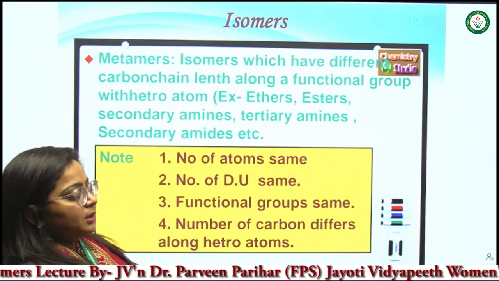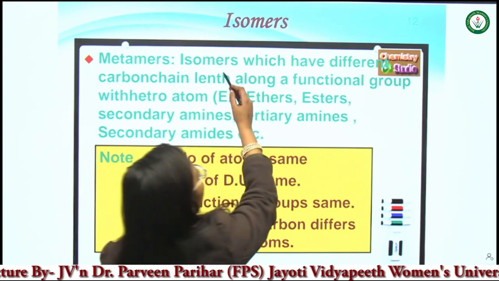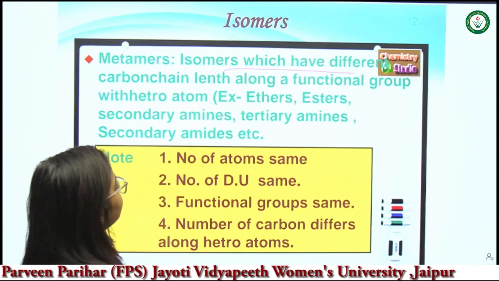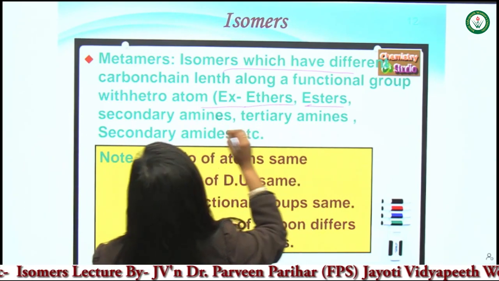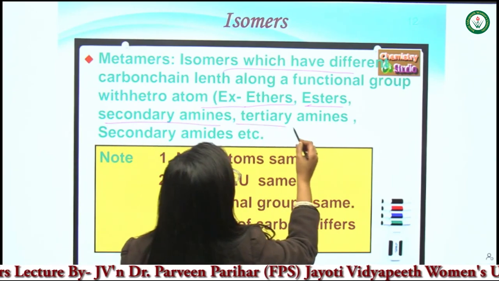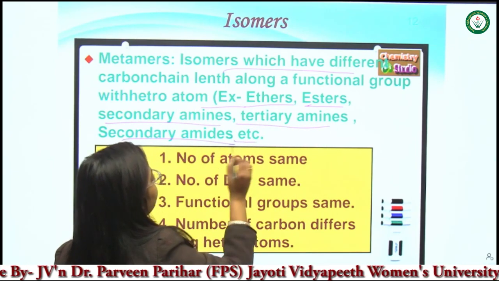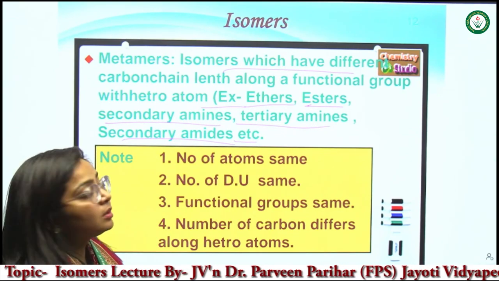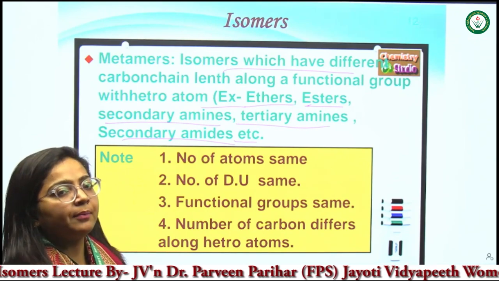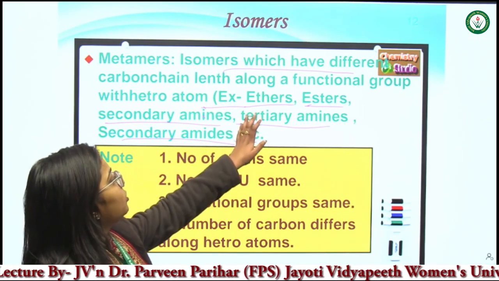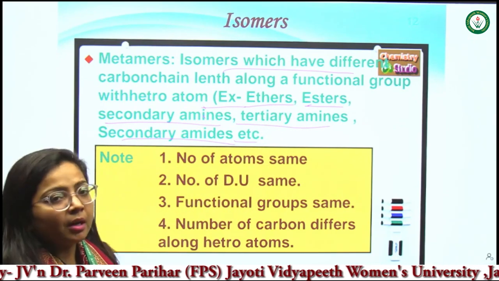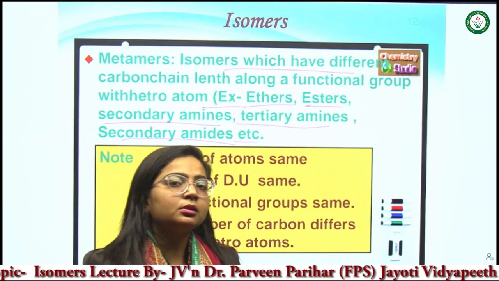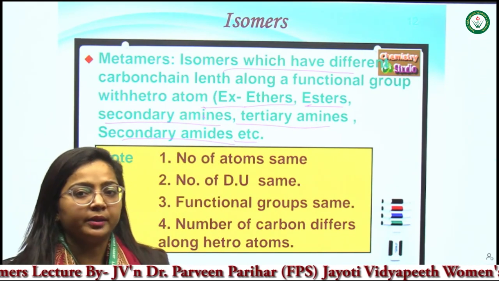So what type of isomers are the metamers? Isomers which have different carbon chain lengths along a functional group with a heteroatom. For example, ethers, esters, secondary amines, tertiary amines, secondary amides, etc. This type of isomerism is only found in specific types of compounds: ethers, esters, secondary amines, tertiary amines, or secondary amides. In these compounds, we can see metamerism.